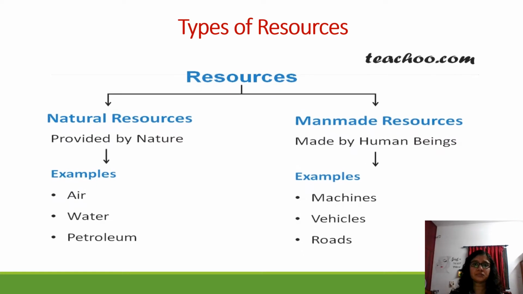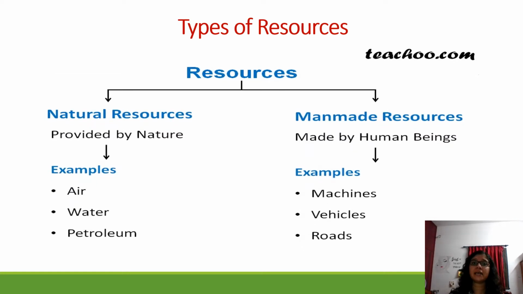So what are the types of resources? Now we have learned what a resource is. A resource is something that is used by living things, right? They are found in nature. Now resources can be divided into two types, where you have done this activity already, where you wrote what are the natural and what are the man-made things. They are called resources.